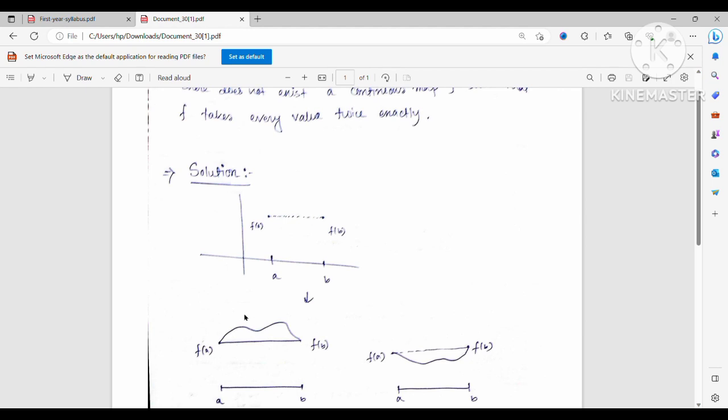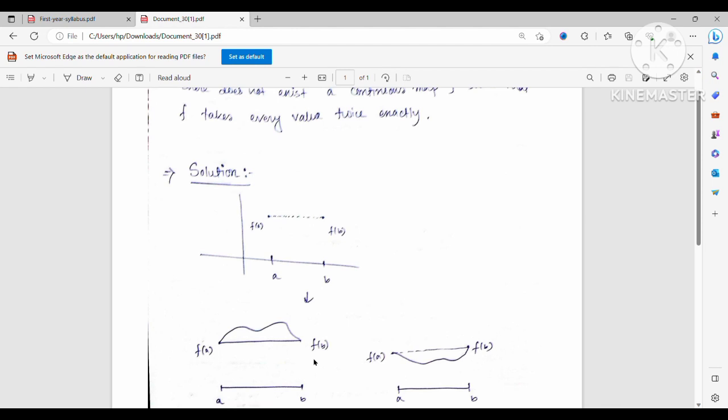Because if not, say there exists some point x such that f(x) is greater than f(a), and there exists some point y such that f(y) is less than f(a), then by the intermediate value property we must have some c between x and y such that f(c) is the same value as f(a) and f(b), right? But it is given that f assumes every value exactly twice, and here we get that f(a) equals f(b) equals f(c).